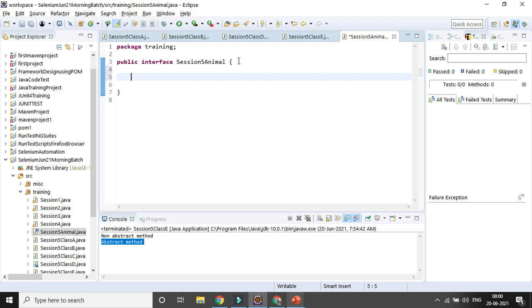So I will have public void methods. An animal can have hand. That is one method. An animal will have some leg.